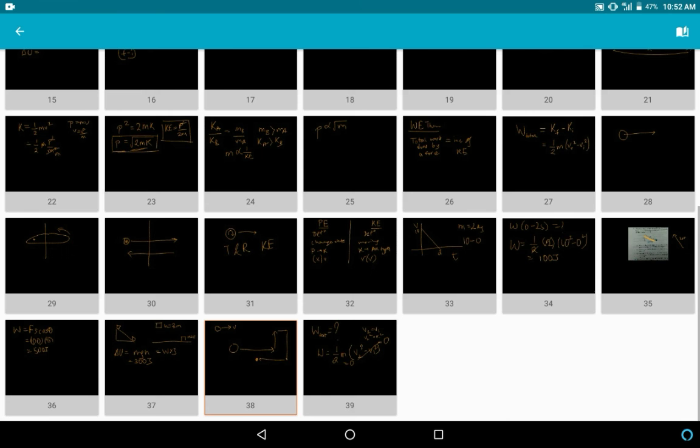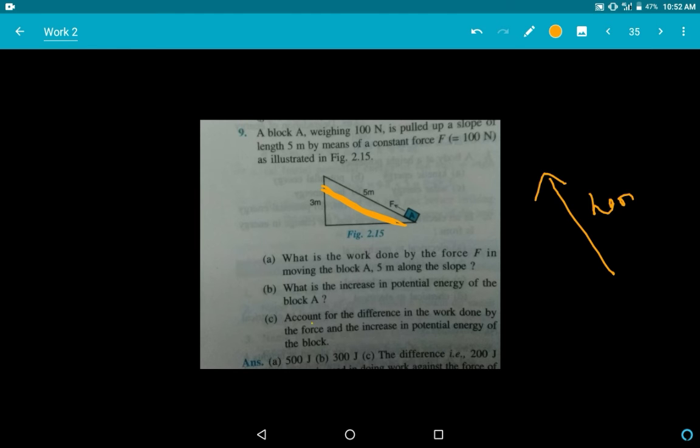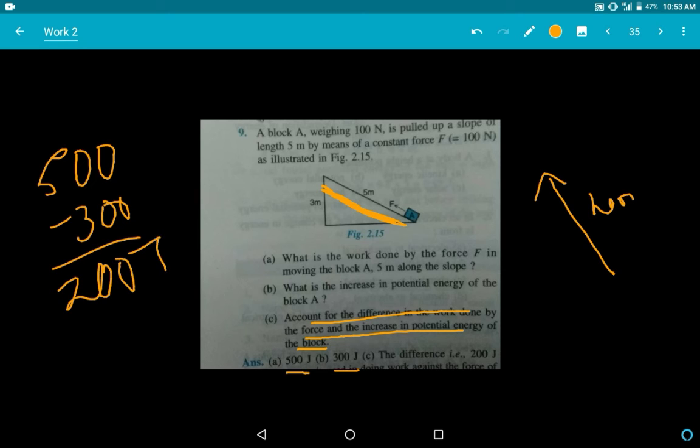No, I think the previous sum was not over. Account for the difference in work done by the force and increase in potential energy. Difference in work done, it's simple. As you can see, it is nothing but 500 minus 300. What is that? 200 joule. Now it is asking why is it doing this? What is this work? If you say account for the difference.